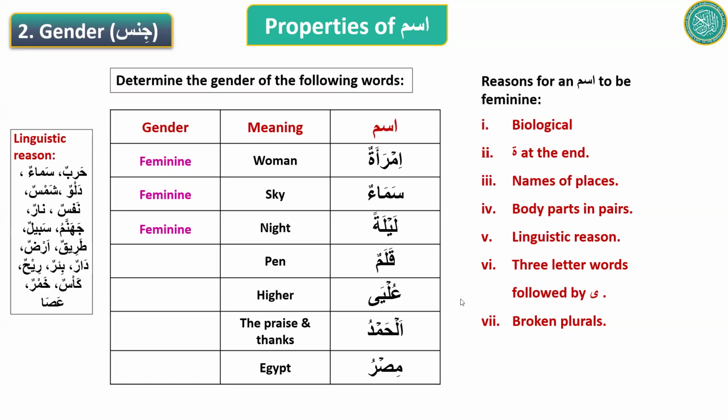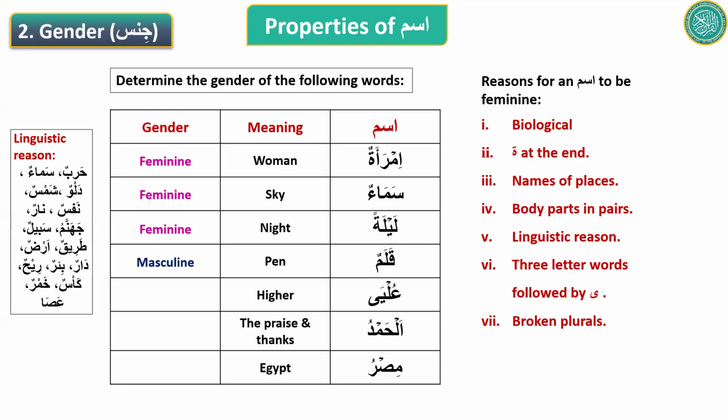Even in linguistic, do you see the word qalamun? No. So there is no reason. We went through all the list. It doesn't have a ta marbuta. It's not biologically feminine. It doesn't have any of the reasons to call it feminine. Therefore, it is masculine. Good job. Thank you.